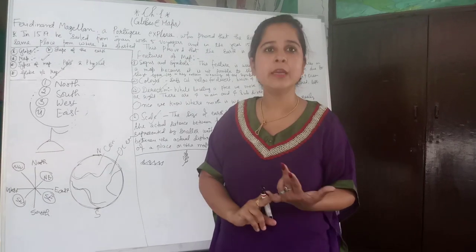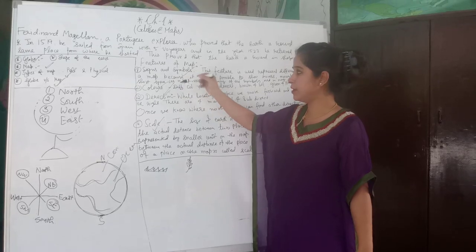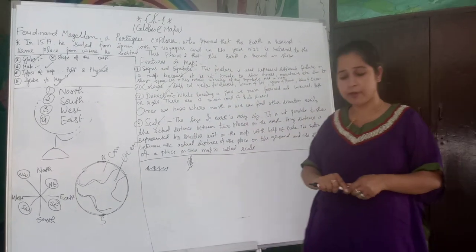So what we have learned in the features of a map: first is signs and symbols, colors, direction, scale. So this is all about the main features of a map.